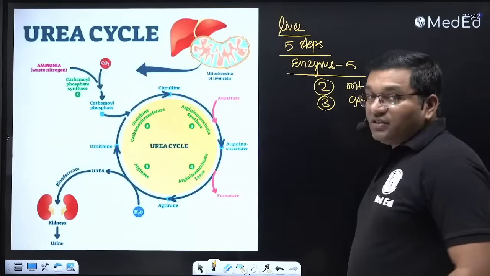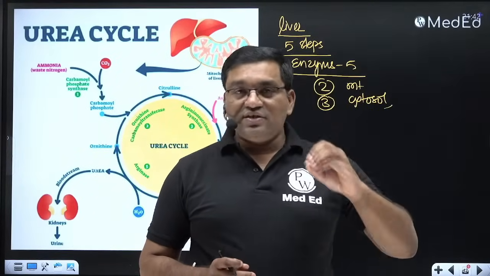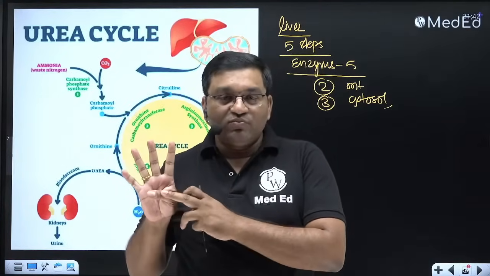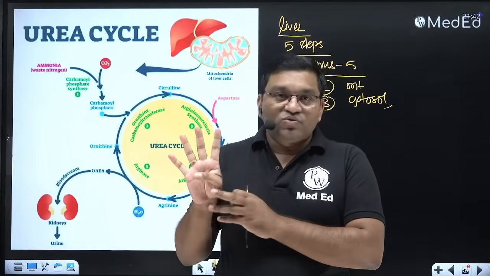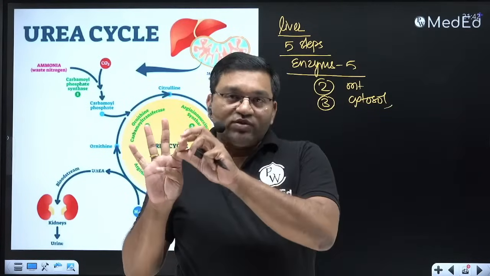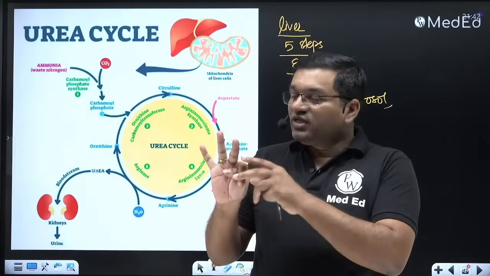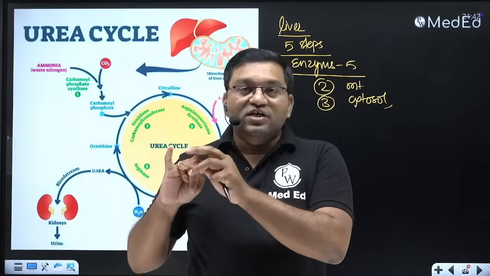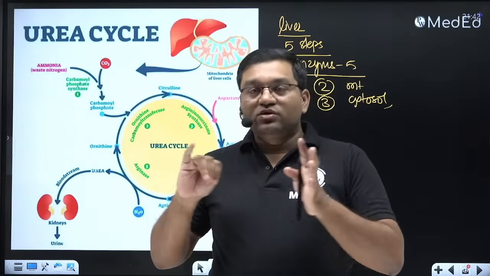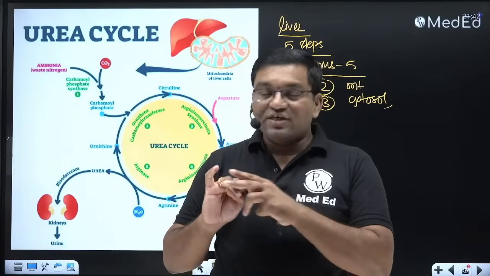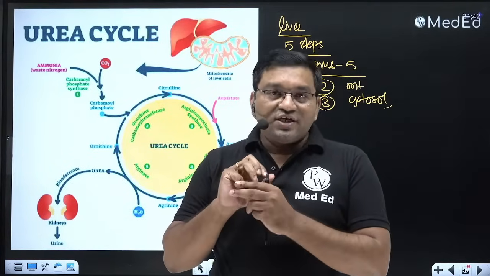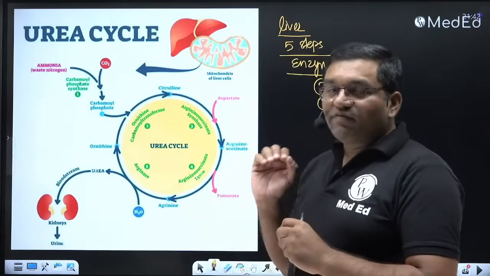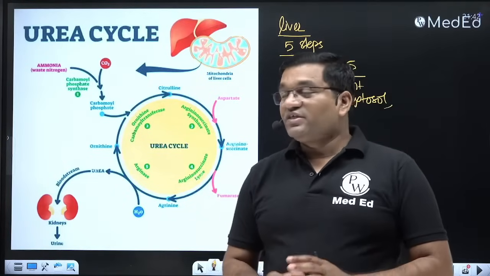So we discussed the synthesis of ammonia. It is by transamination and oxidative deamination, or non-oxidative deamination. There is liberation of ammonia from the biogenic amines. You will get ammonia from purines and pyrimidines, and from urea splitting organisms, intestinal bacteria, which convert urea into ammonia. So these are the sources of ammonia. It is transported in the form of glutamine and alanine. It is toxic because it depletes the alpha ketoglutarate of the TCA cycle. That's why it is toxic.